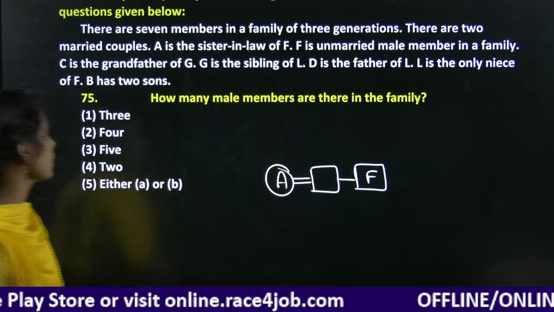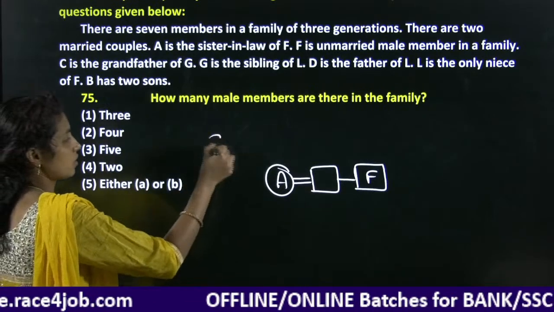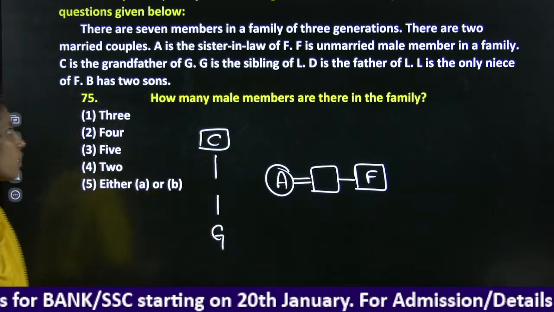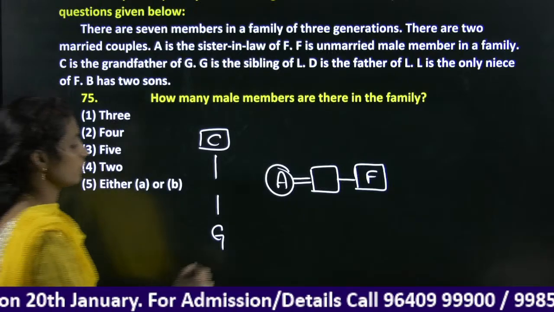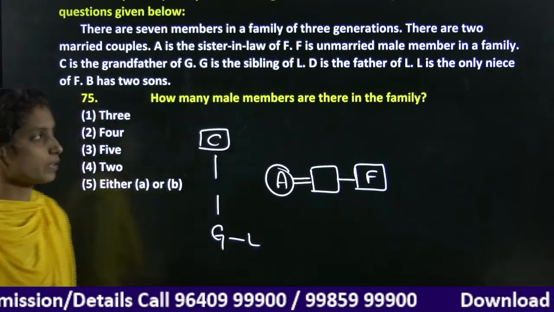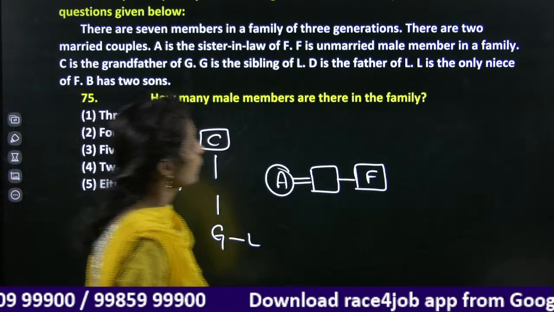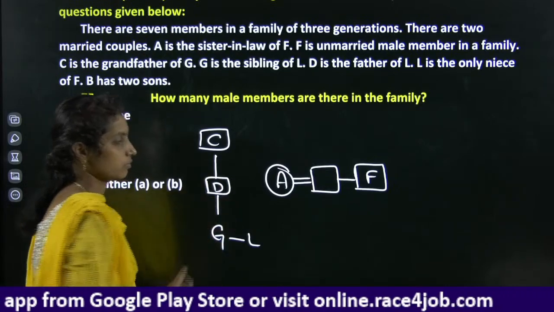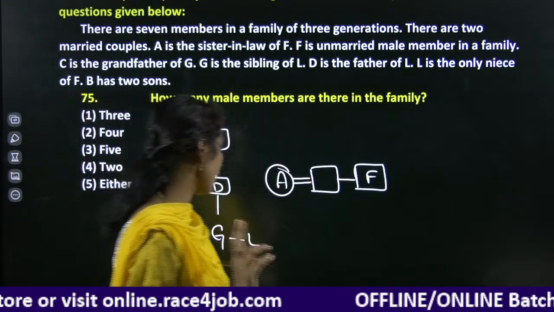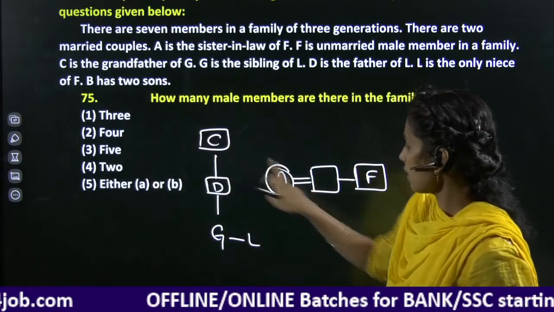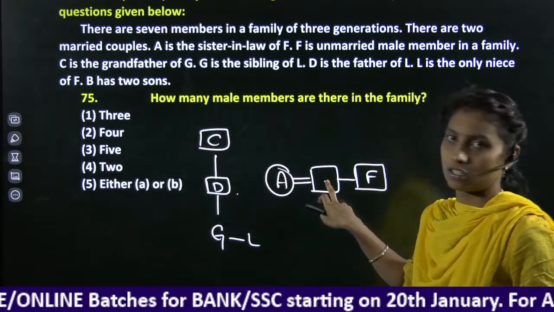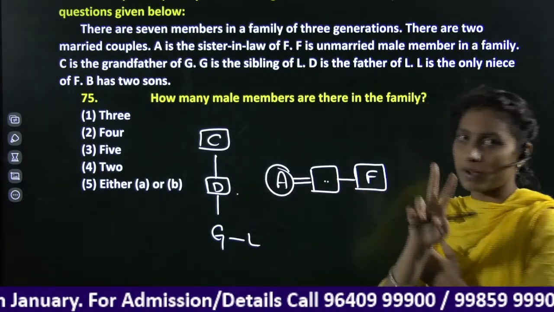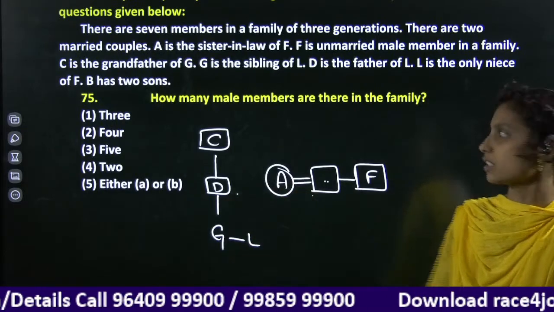Next, C is grandfather of G, in 2 generations. G is sibling of L, and both are brothers or sisters combination. D is the father of L. D is the father. Right. Next, here we should have 2 married couples. So either C can be considered here or D can be considered. We can consider C or D, because both are male candidates. They said 2 married couples, so one married couple will be constant here.